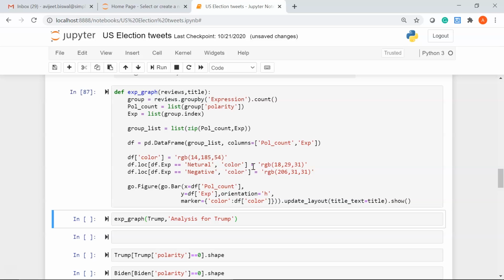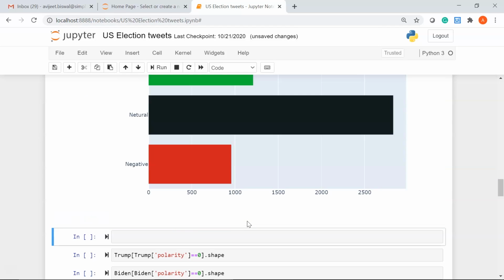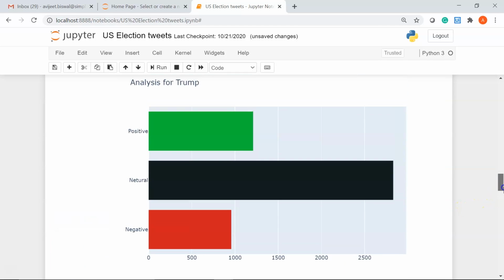Now let me go ahead and call the function and pass in my two parameters, reviews and title. So here we have the function name, and under reviews we have the data frame name Trump, and the title we have given is Analysis for Trump. Let me run this. Okay, you can see we have a horizontal bar plot.